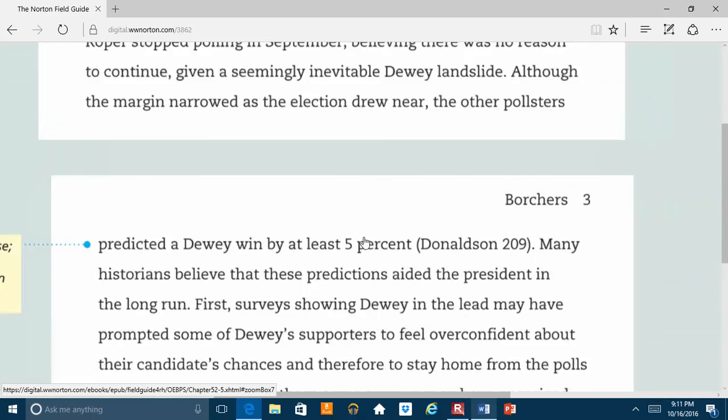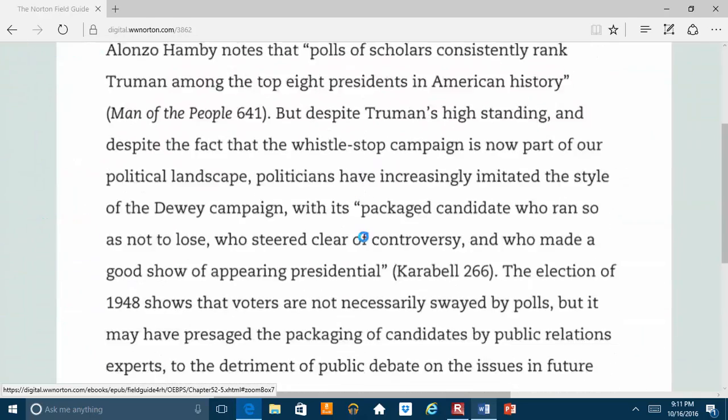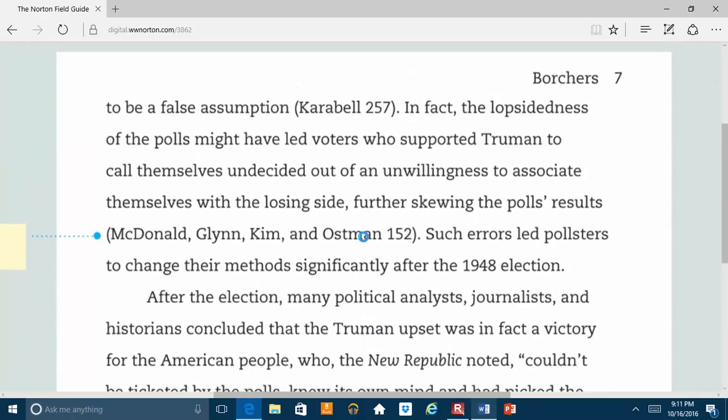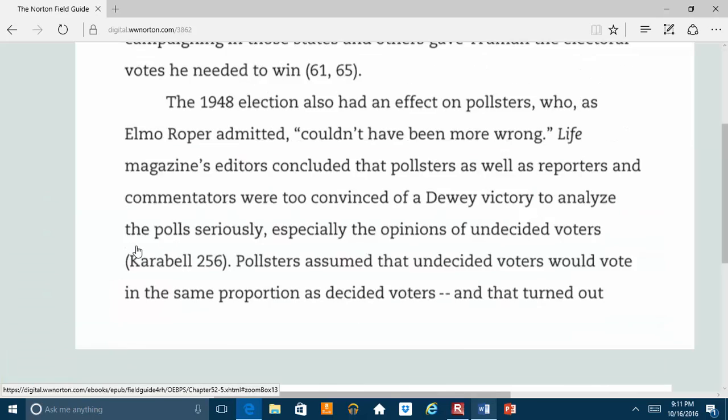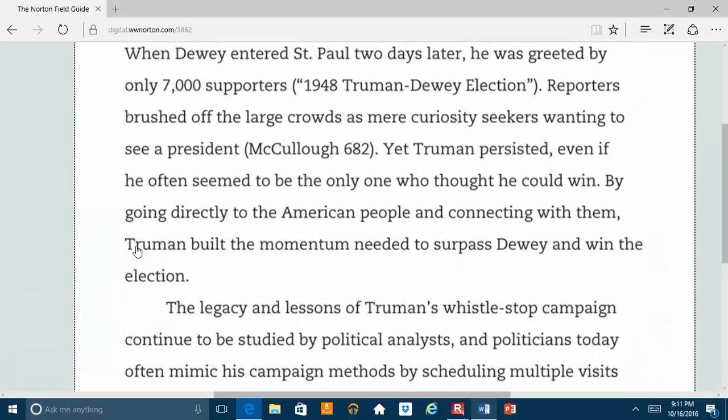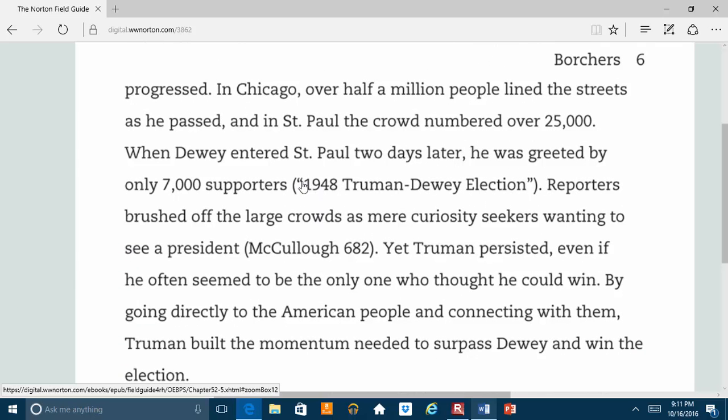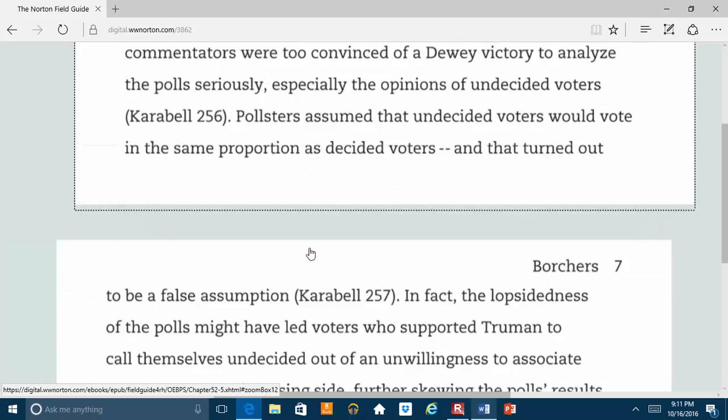Let's go back down almost to our works cited page. Let's look for another one just to see if it's corresponding. Here we go. Carabel 257. On our Works Cited page, we should be able to find a full citation that begins with Carabel. Here's another one, McDonald. Then 1948 Truman Dewey election. And then McCullough. Let's look for those four.